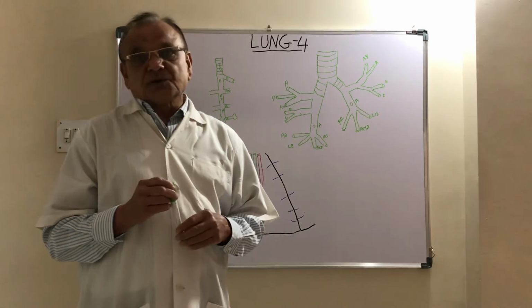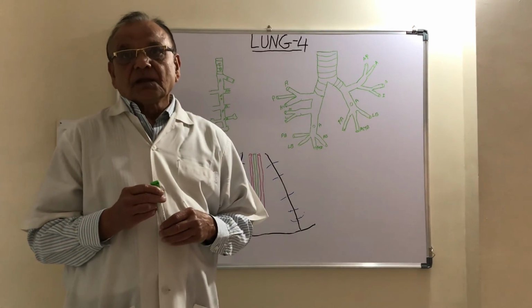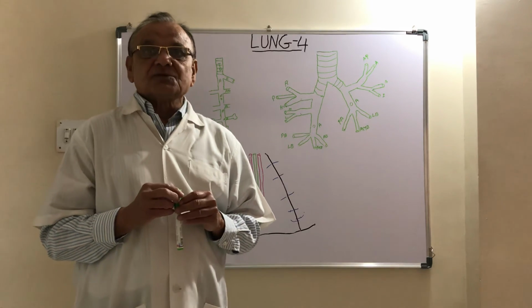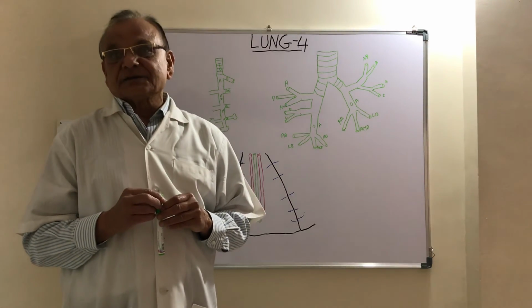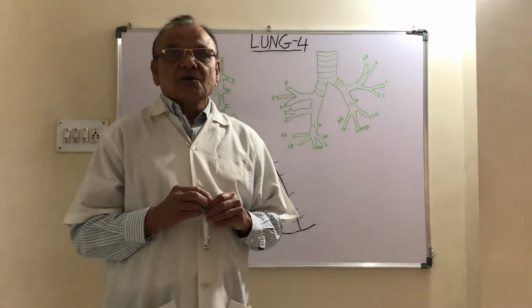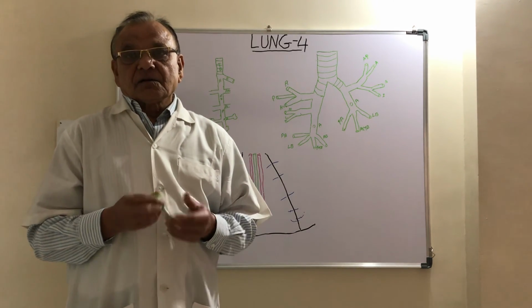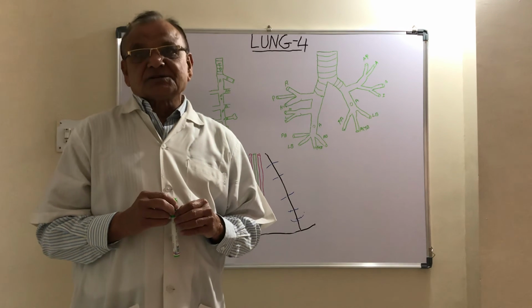Now, cancer of the lung arises from the bronchus, and that is why it is called bronchogenic carcinoma. One more common disease of the lung is asthma.